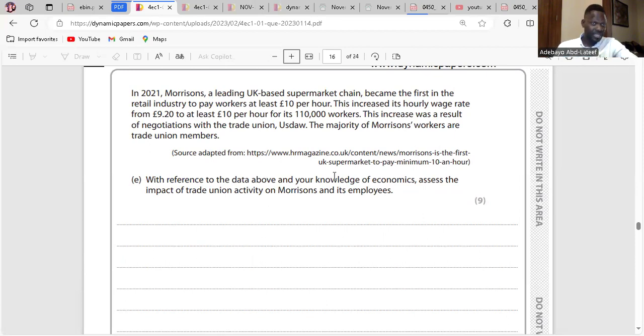Higher productivity would not lead to higher cost of production. If there's productivity, there won't be high cost of production, because it means the workers available have produced more than what they're supposed to produce. So cost of production would have reduced. Clear? Yeah. According to the data, Morrison is a leading supermarket, which means it might be able to pass on higher prices to customers with higher wages. It could be able to price higher, to spread higher prices on customers.